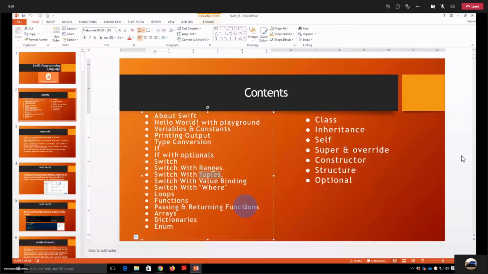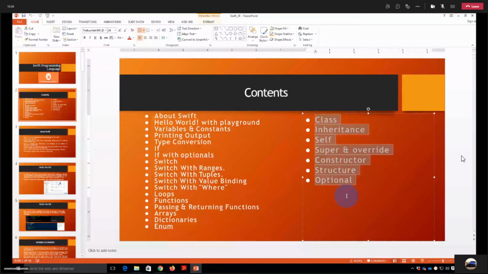You have learned this, but we are not covering this topic because it will be covered by Priyal ma'am. So I will start directly with classes: inheritance, self, super, override, constructor. Here it's not a constructor, but an initializer.